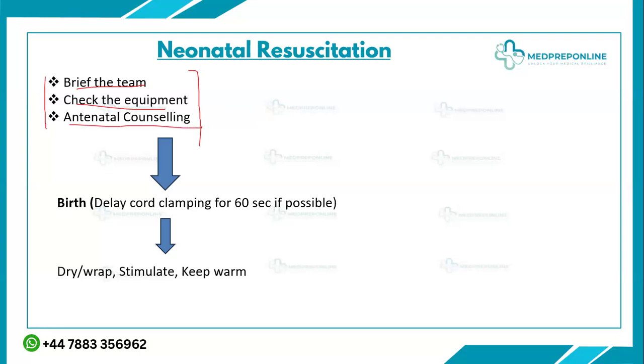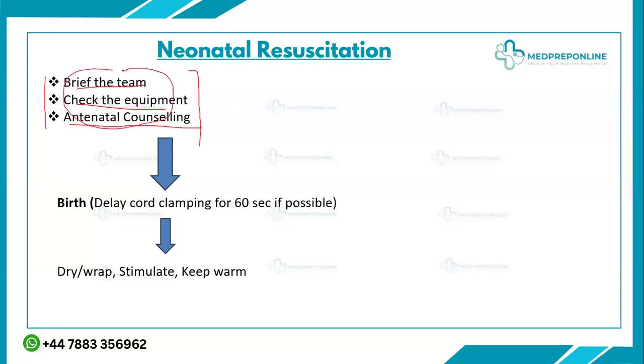Then the antenatal counseling. Basically, you ask for the risk factors: what is the mother's gravida, primary or 2, 3, 4? What is the gestational age of the baby? Are there any maternal or baby risk factors, like maternal hypertension, diabetes mellitus, any infection, sepsis, chorioamnionitis, foul-smelling discharge, any history of fever? In the baby, you ask for any cord around the neck, IUGR, hypoxia, fetal decelerations or accelerations in the fetal heart. All of these are risk factors which you know.